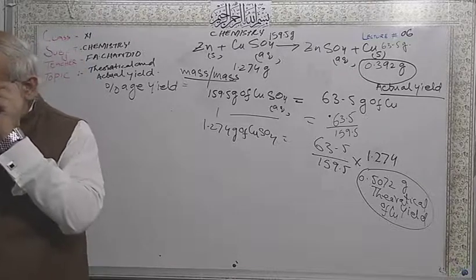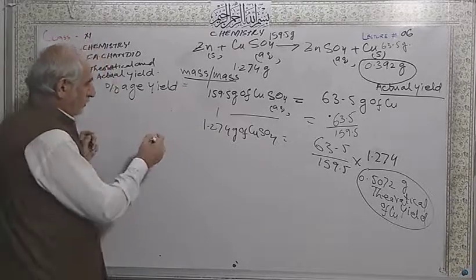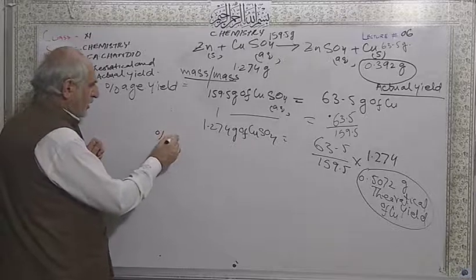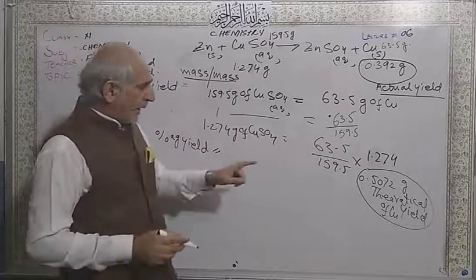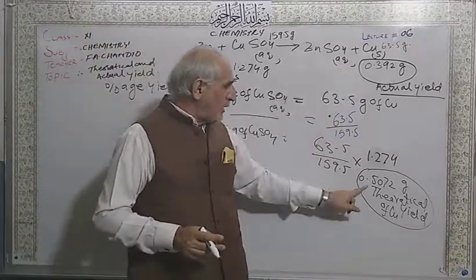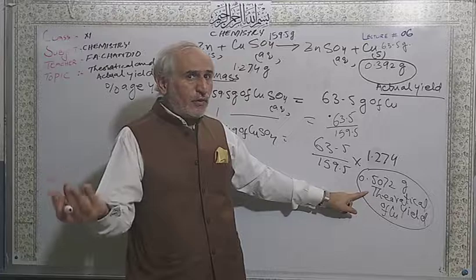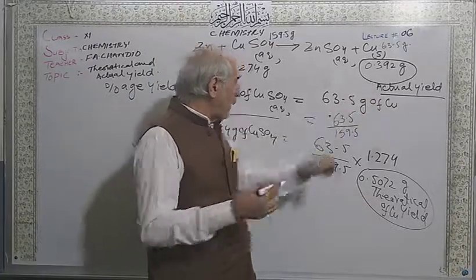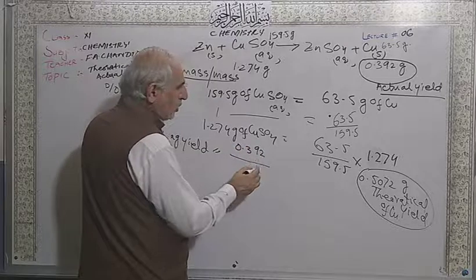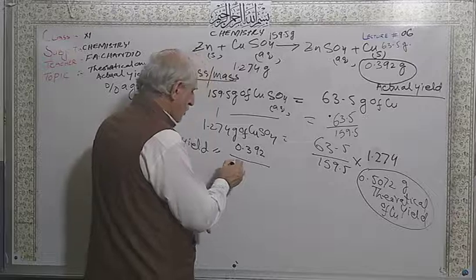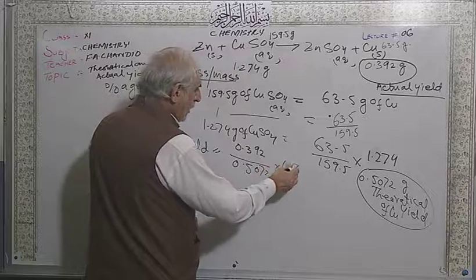Yes, this is correct. Now apply this formula. Percentage yield is equal to actual yield. I told you actual yield must be less than the theoretical yield, and the reasons I told you are given in your book also. So actual yield is 0.392 and theoretical yield is 0.5072, multiplied by 100.